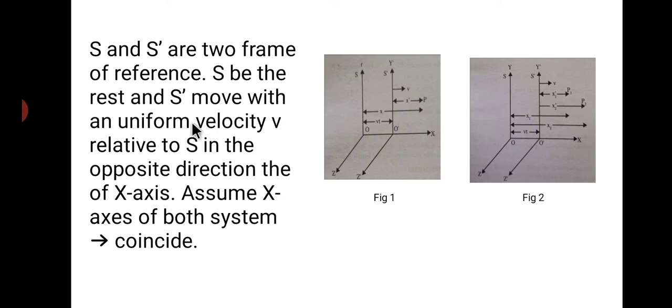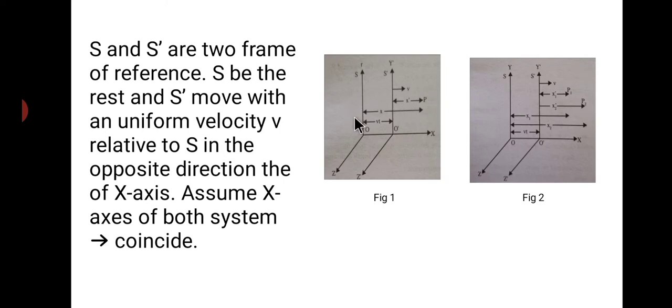Whereas for the y and y dash, we can write it here simply. y dash is nothing but it is equivalent to y here. z dash is nothing but it is equivalent to z here. And t dash is nothing but it is equivalent to the t here. Means this is the observation which we made from the system S dash. These are the observations made from the system S dash, of the event P in terms of the coordinates of the system S.